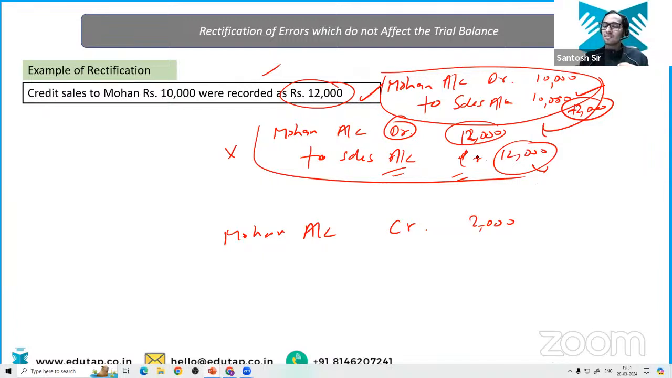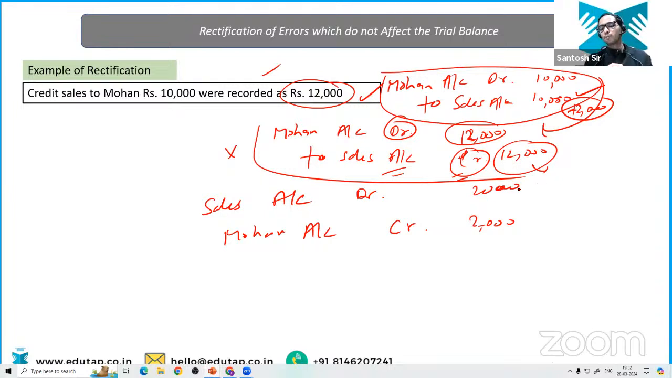But in the accounts, if it has been over credited by 2000, to nullify the effect of the over credit, you are going to debit it. Okay, clear? So the sales account should be debited by 2000.